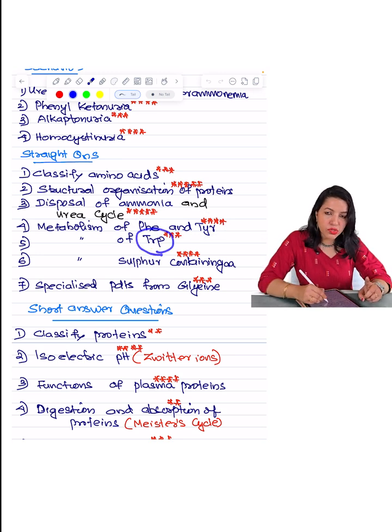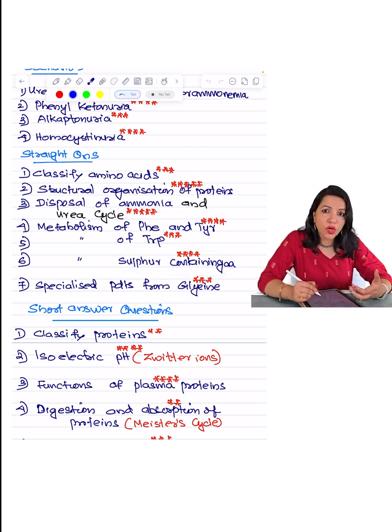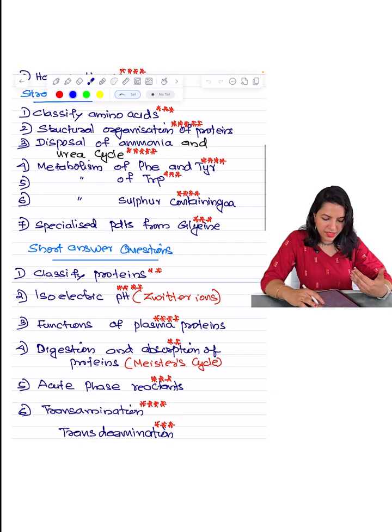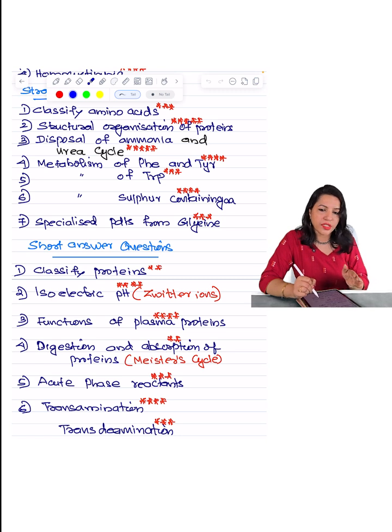Then I will give importance to tryptophan. That is also very important. Specialized product from tryptophan itself can be a question for you. Then coming to the sulfur containing amino acids, sometimes a case of homocystinuria linking to sulfur containing amino acid metabolism can also be asked. Then coming to glycine, of the rest of the amino acids, the most important thing that you have to learn is about glycine. The very important topic is the specialized products formed from glycine. Usually synthesis of glycine is not asked, but specialized product is very frequently asked for the exam.